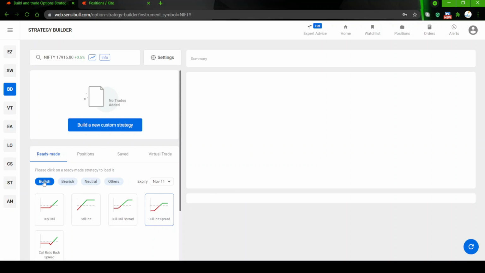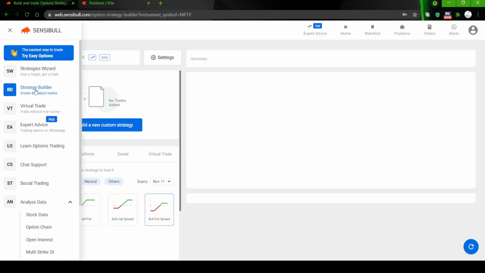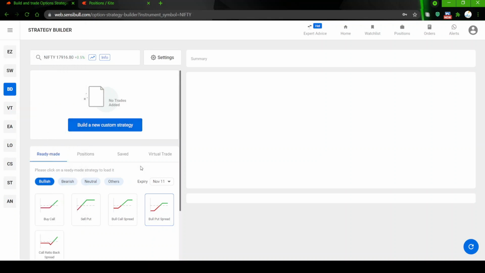For a bullish view, Sensibull has this available even in the free version. You can go and look at it. The strategy builder is there in the free version itself. The strategy wizard is there. Let us use the strategy builder. You can create and analyze the trades. You can build a new custom strategy if you are experienced in options. You can try all the permutations and combinations.